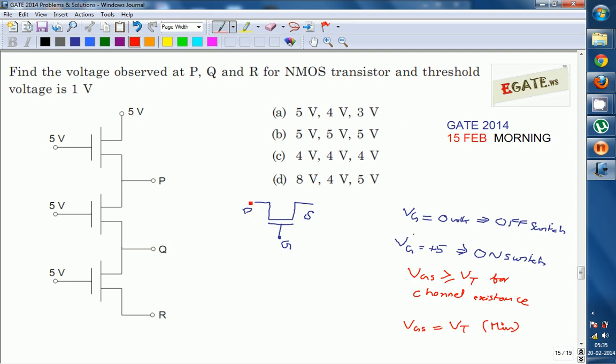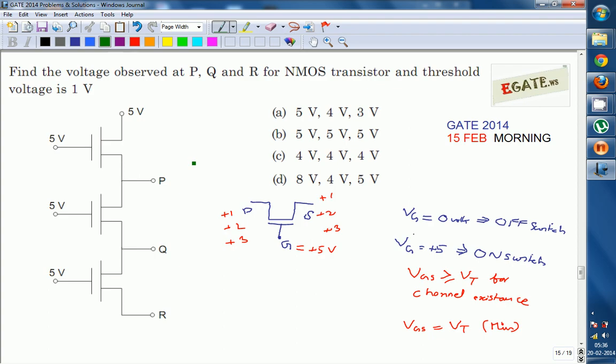Now we come to this diagram. Let us assume the channel is created and the gate is connected at plus 5 volts. Now if you apply plus 1 volt at the drain, will 1 volt be connected at the source? It will be, since it is an on switch, drain and source are connected, so this will be at plus 1 volt. If you increase it to plus 2, 2 will come. If you increase it to plus 3, 3 will come. But by that time you must check the condition.